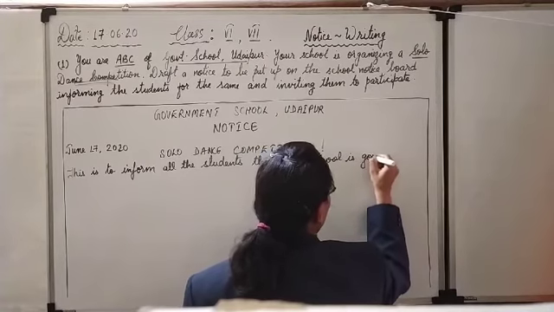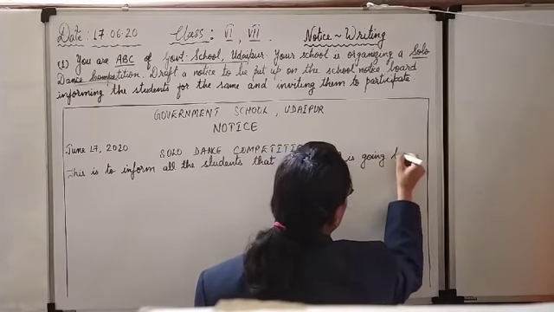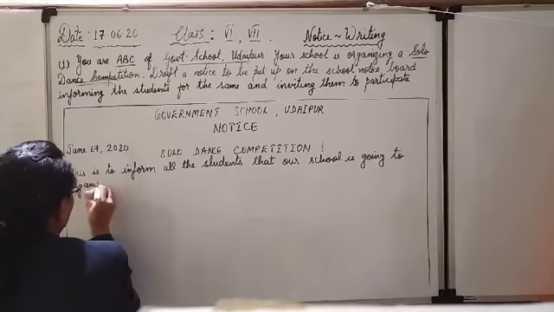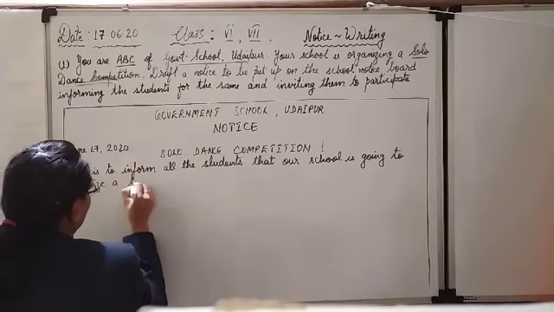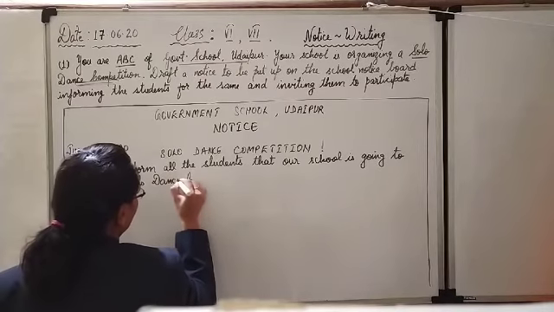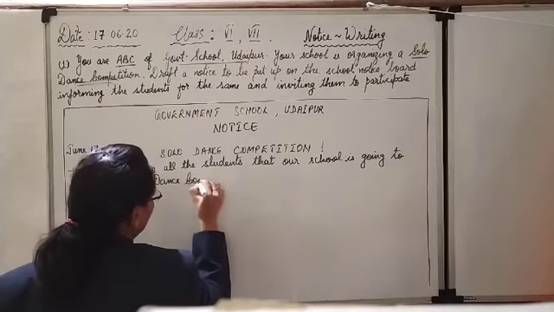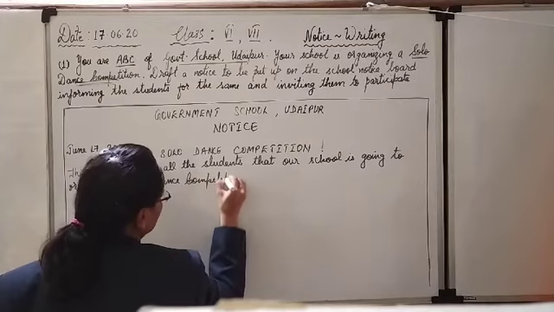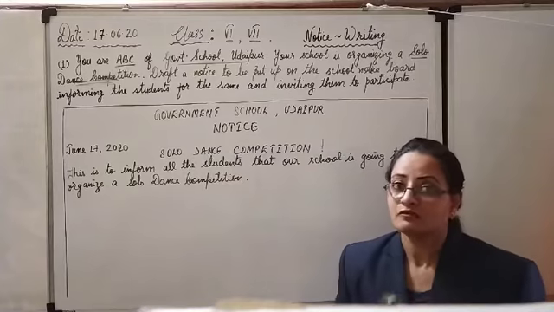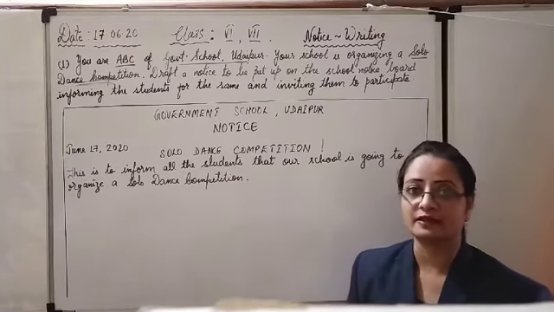Our school is going to organize a solo dance competition. You can write with capital letters in the beginning because it is the heading, the name of the activity. Finished. Only this first one line.